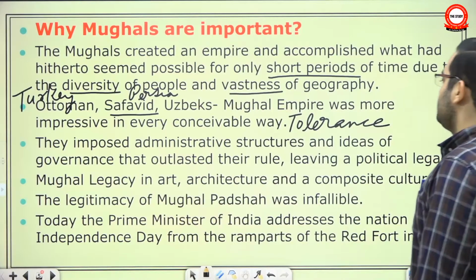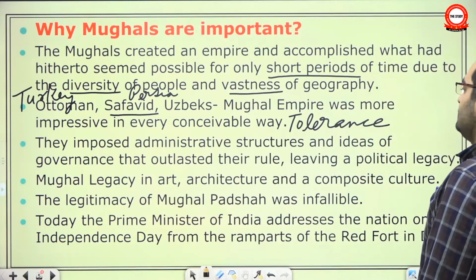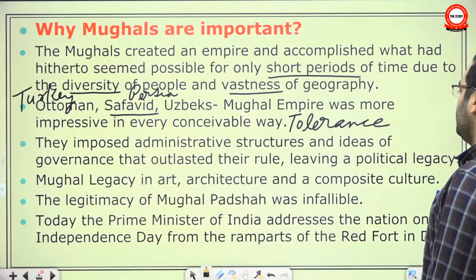Also, they imposed administrative structures and ideas of governance that outlasted their rule, leaving a political legacy.